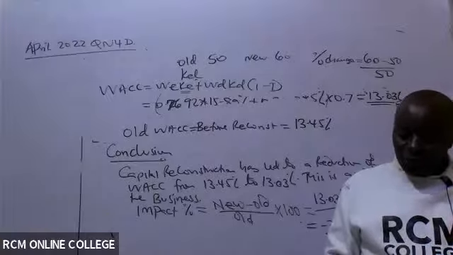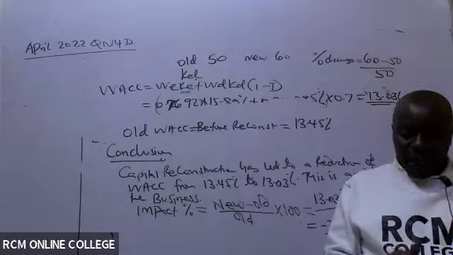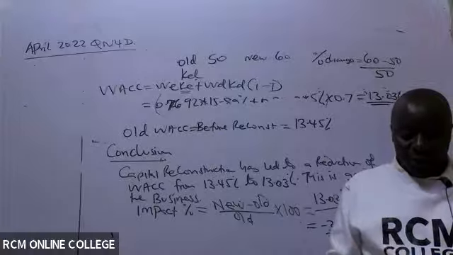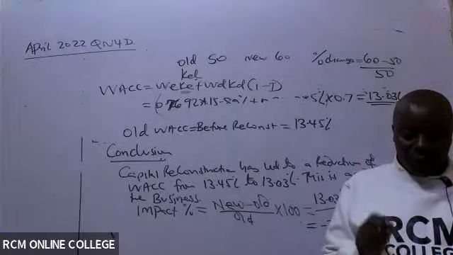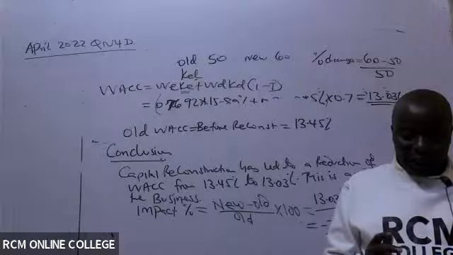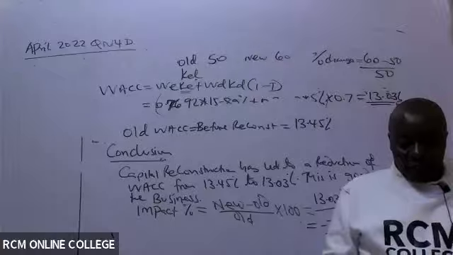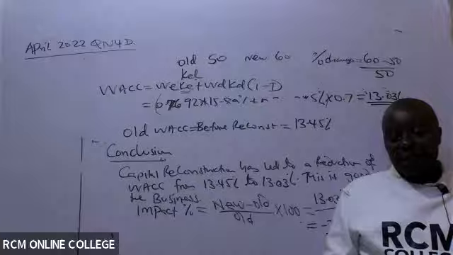The following information was available for the company. Existing debt to equity ratio is 0.8. The asset beta, which is an ungeared beta, is 0.3. The risk-free rate of return is 8%. The return of the market portfolio is 14%. The company adopts a 50% payout ratio as its dividend policy. The company expects to generate EPS of 6. Debt finance is considered to be risk-free. The corporate tax is 30%. Evaluate the impact of financial reconstruction on Mavueni Limited's WACC.